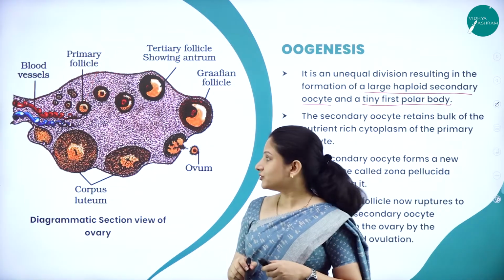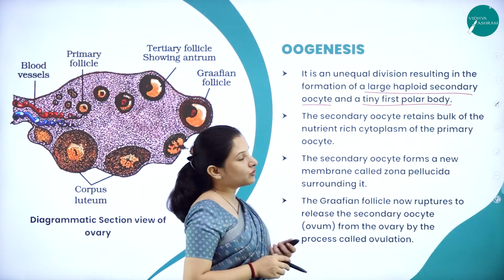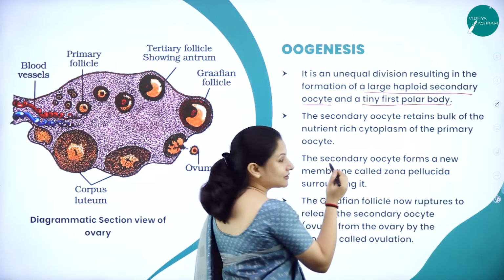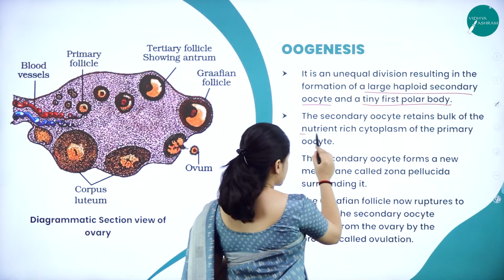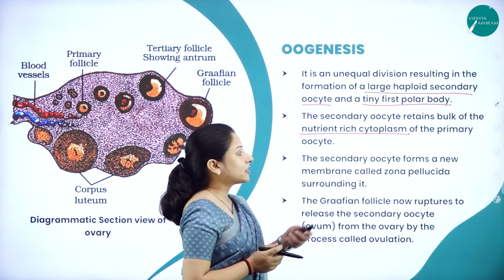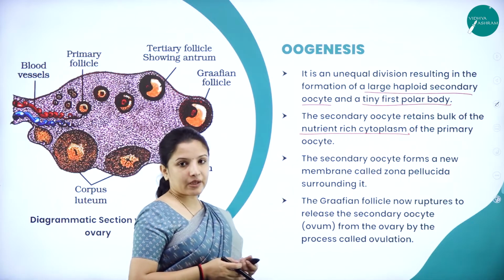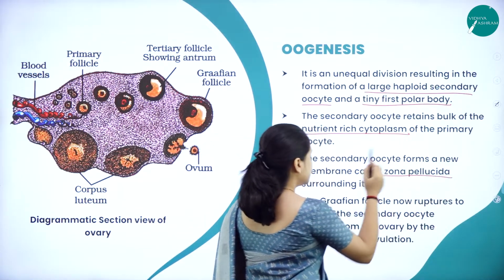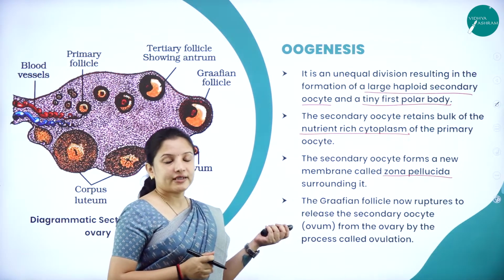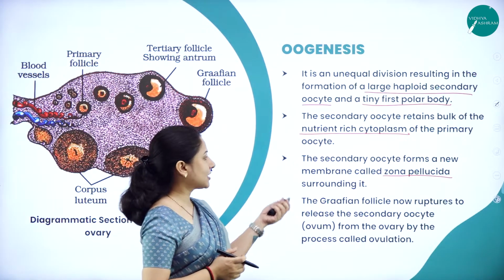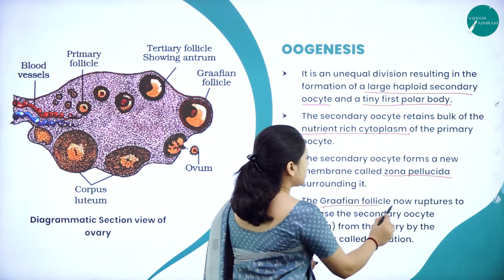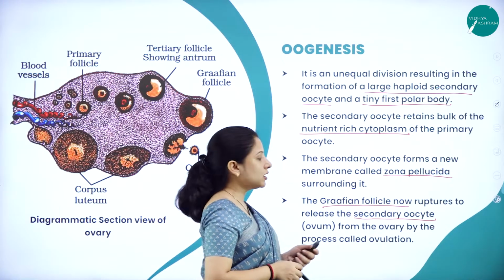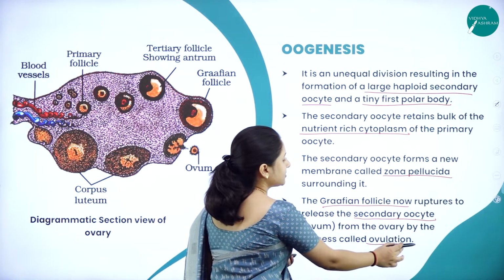Next, the secondary oocyte retains the bulk of the nutrients, and its cytoplasm is rich in nutrients. The secondary oocyte will again get covered by a new membrane called the zona pellucida, and now it is called the Graafian follicle. This Graafian follicle will rupture and release the secondary oocyte, or the ovum, from the ovary by a process called ovulation.